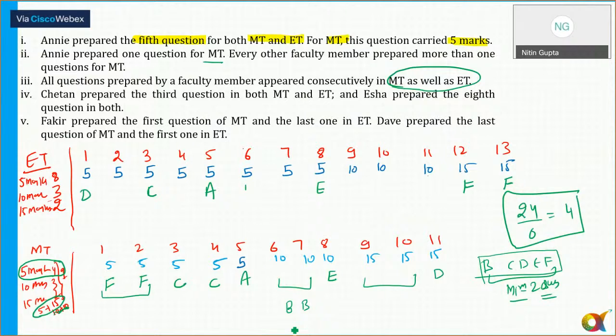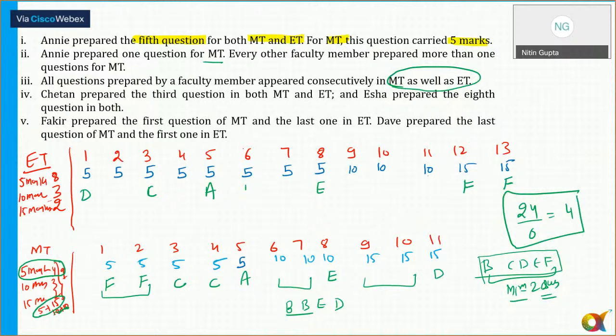Minimum B should come, okay. And E should come at least once, and D should come once, because except A, all of them are preparing a minimum of 2 questions. So the empty ones are question numbers 6, 7, 9, 10. These four positions are empty. Out of these 4 positions, we need 2 positions for B, 1 more position for E and 1 more position for D.